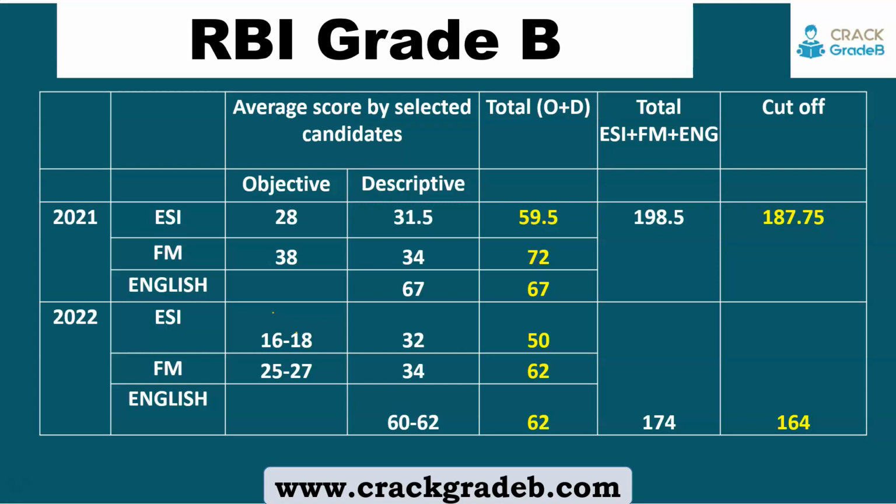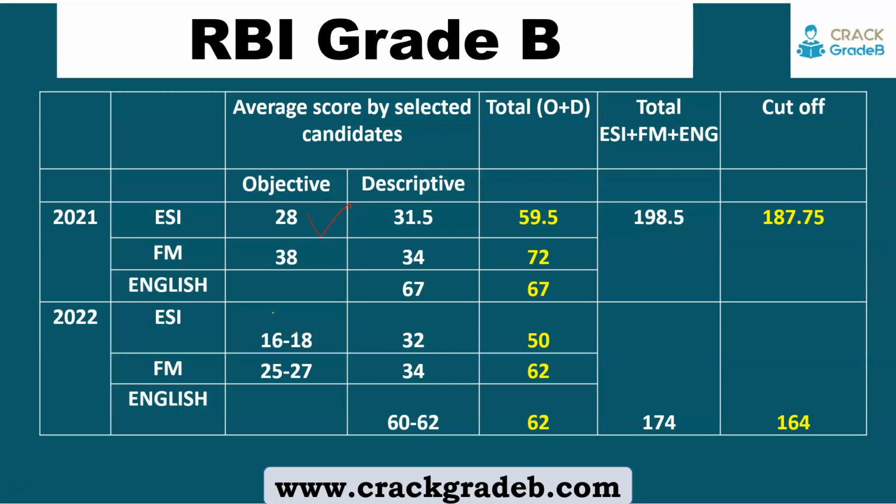But this time you can see that reports from 2020, the Human Capital Index, was asked, and the Rise in a dialogue was asked. These are generally not studied. So these types of current affairs are not being studied specifically for the RBI Grade B exam. So that's the main reason this year the cutoff will be on the lower side, and the average score was 28 in ESI objective